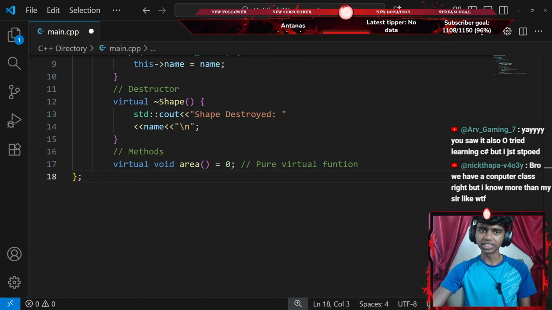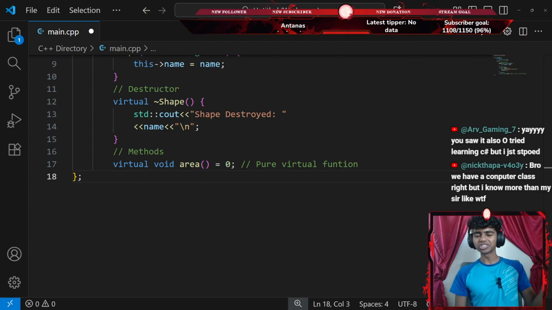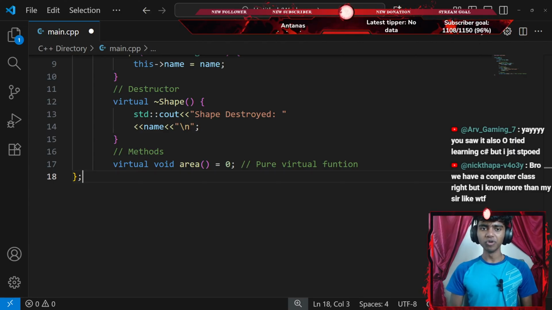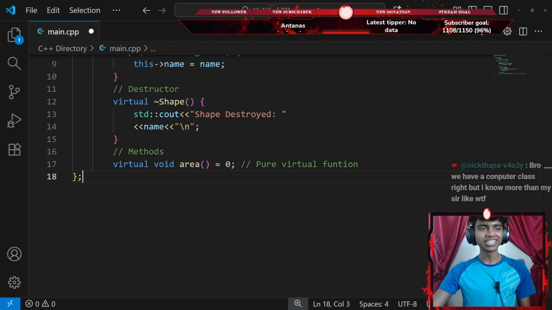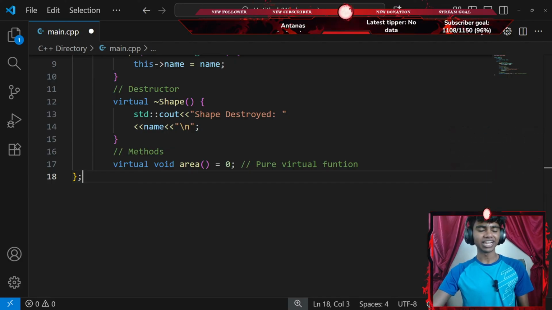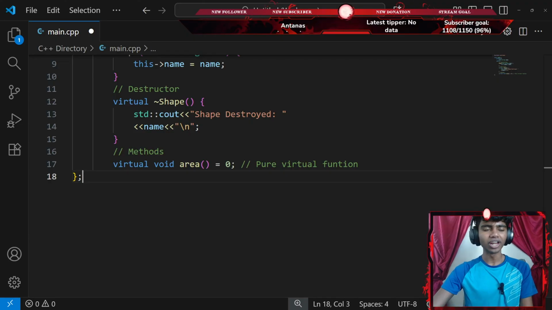Also try learning C#, but I just stopped. Honestly, many of you guys did recommend me to start C#. I might start it. But we have a computer class right now, but I know more than my sir. Honestly, guys, that does make kind of sense, because I do go to college too, and I do gotta study everything at home.